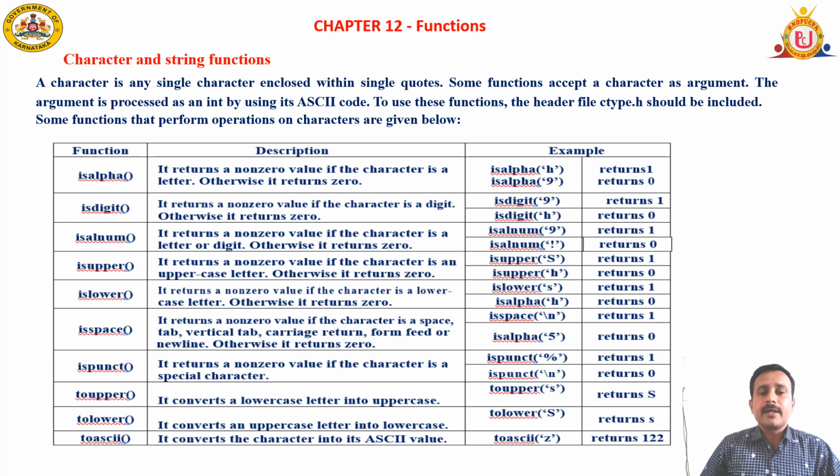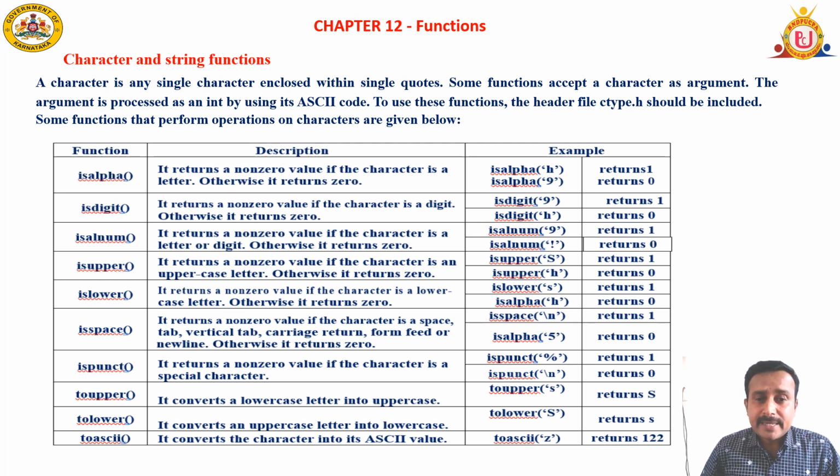So islower of s returns 1. Here you have to make a change: capital letter H, it is going to give 0. Then another function, isspace. This particular function checks whether the given input is a space character or not.